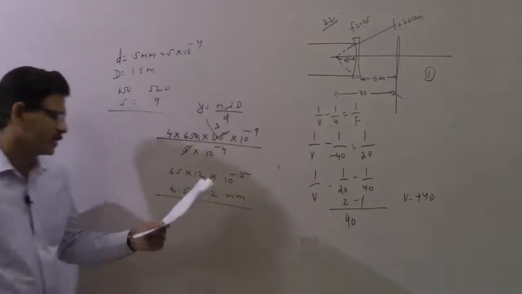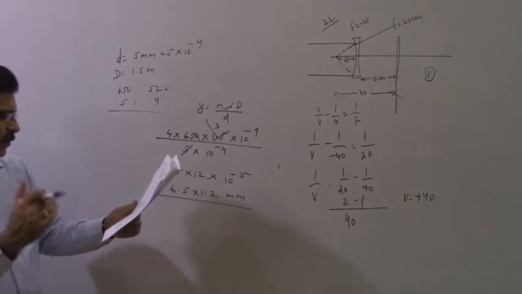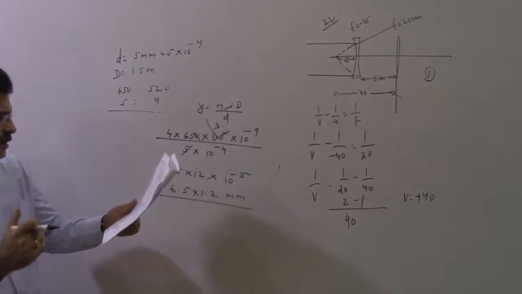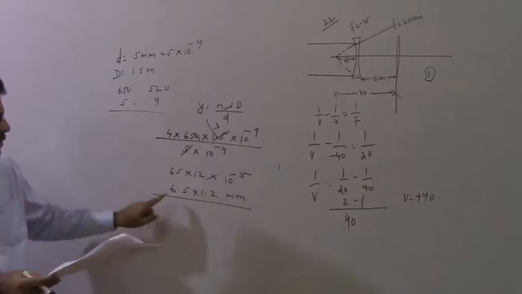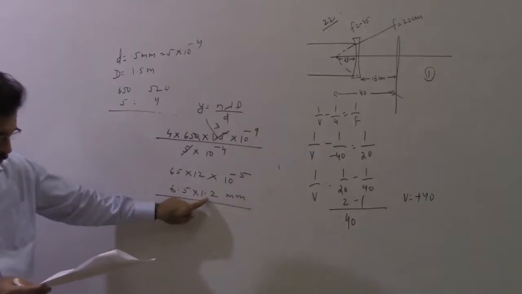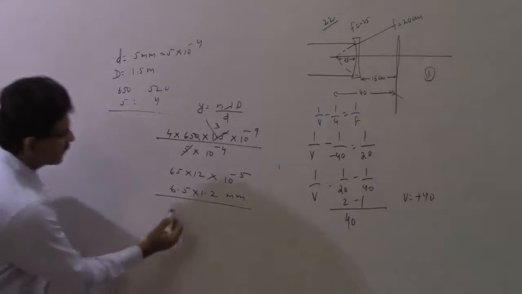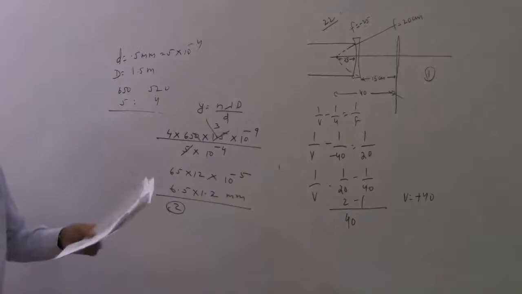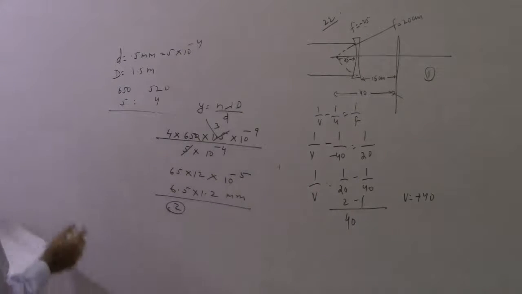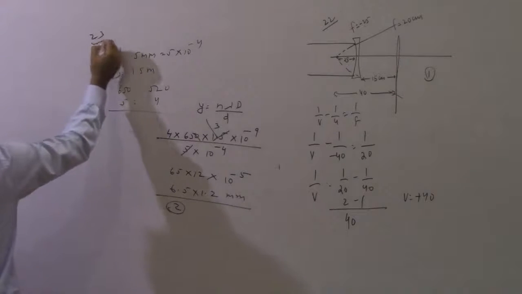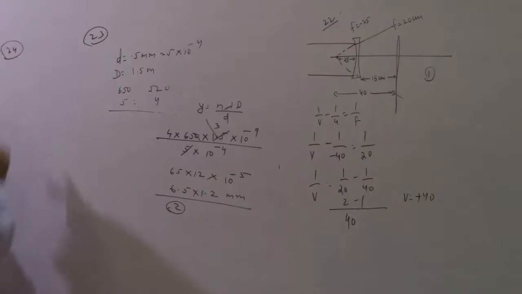Just try to see the answers. The answers are 1.56, 7.8, 9.75, 15.6. The nearest answer you can say, 6.5 into 1.2, it will be 7.8. So the correct answer is 2. That's the answer to the problem. This was problem number 23. Let us move on to 24th.